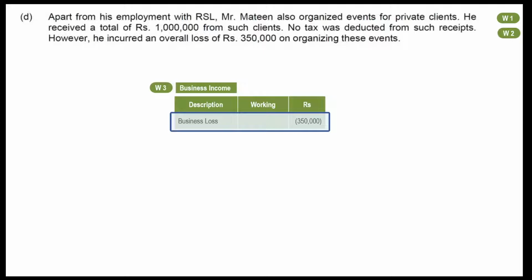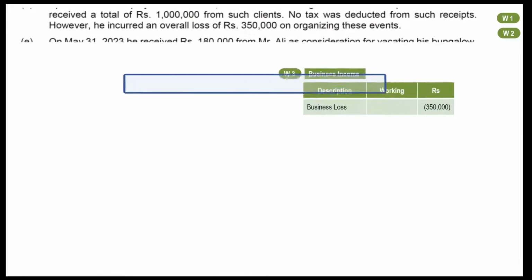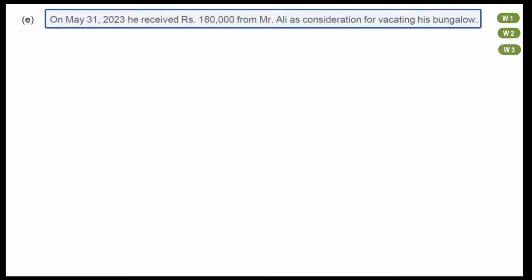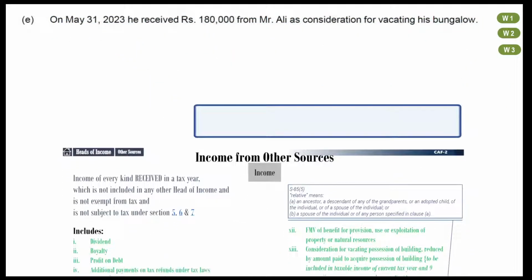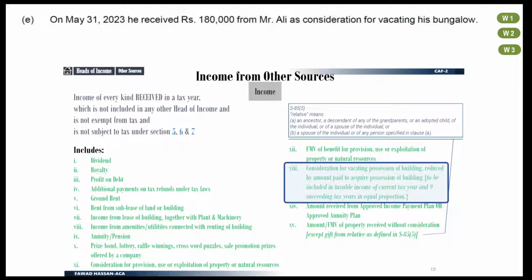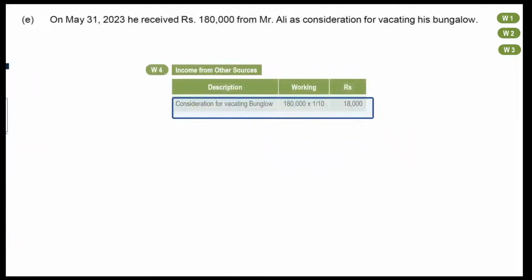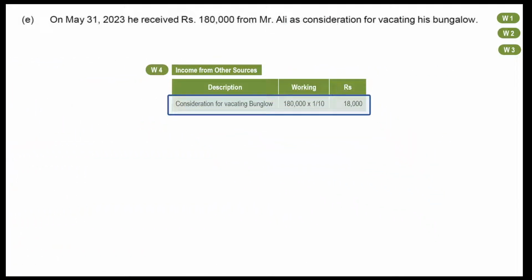Point E is about consideration received for vacating possession of building. Amount received is Rs 180,000. This amount belongs to income from other sources. It will be included in income for current year and 9 subsequent tax years in equal proportion. Create a new working for income from other sources and mention amount of Rs 18,000 in your working.